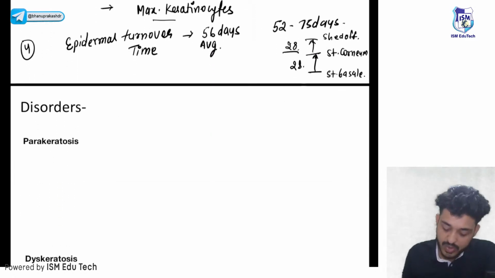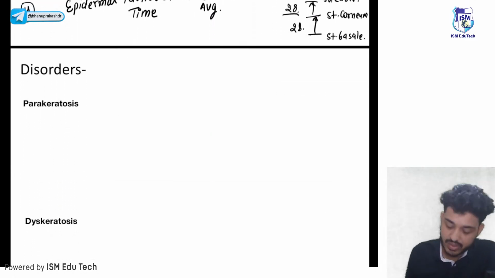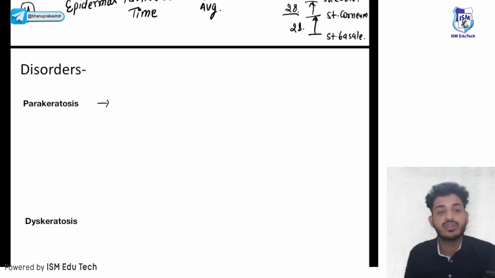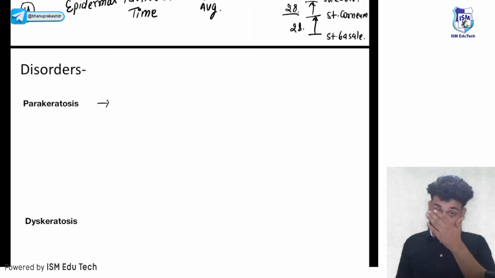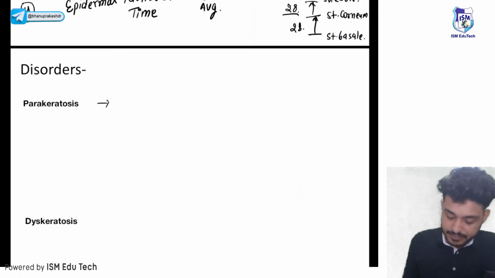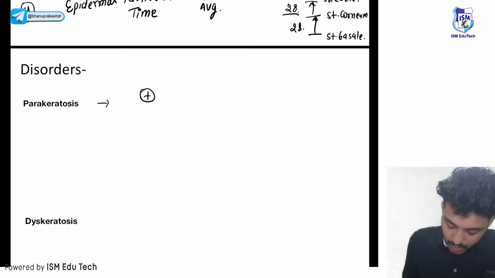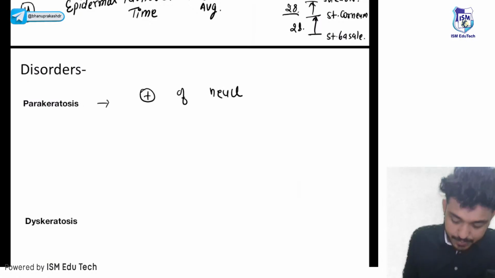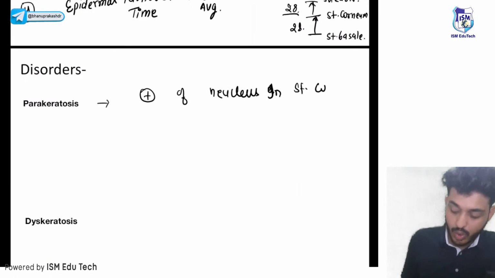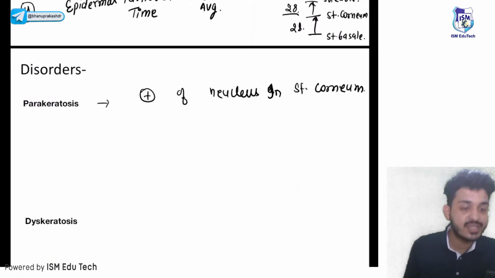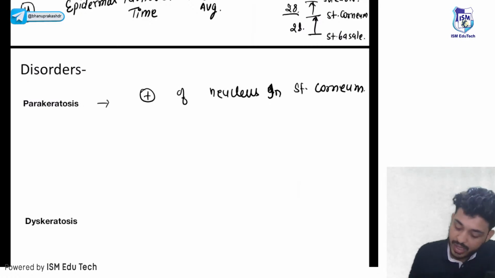Let's talk about some disorders. The first disorder that we are going to study is parakeratosis. What is the meaning of parakeratosis? It is the presence of nucleus in the stratum corneum. How can we remember it?